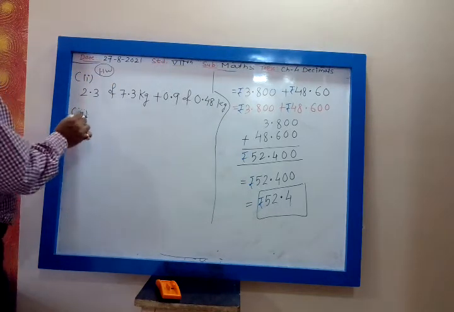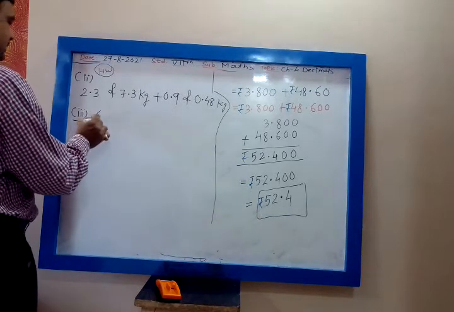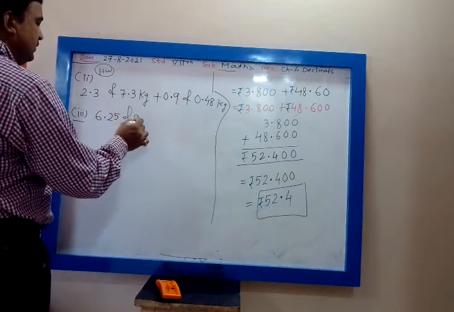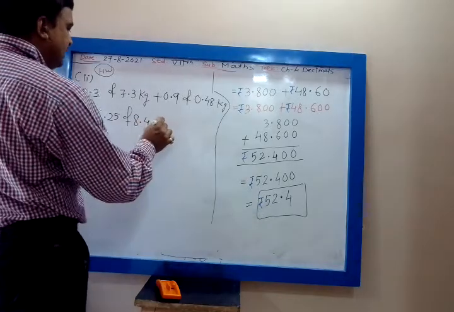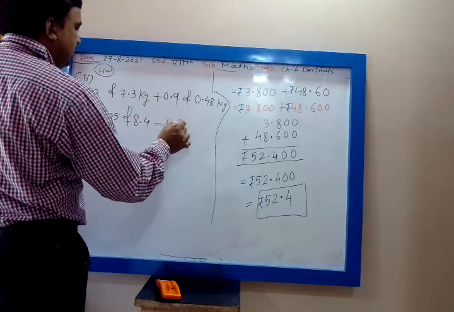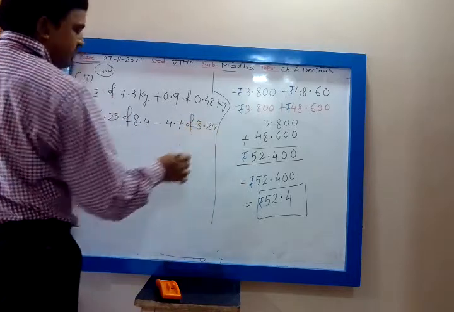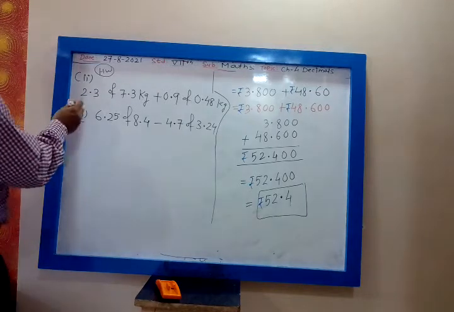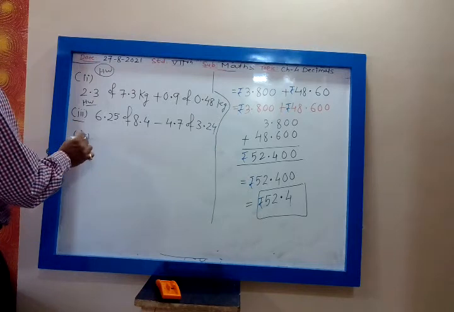Third one: 6.25 of 8.4 minus 4.7 of 3.24. Yes, tell me. Homework? Yes, homework. Chalo. Fourth one I will do.